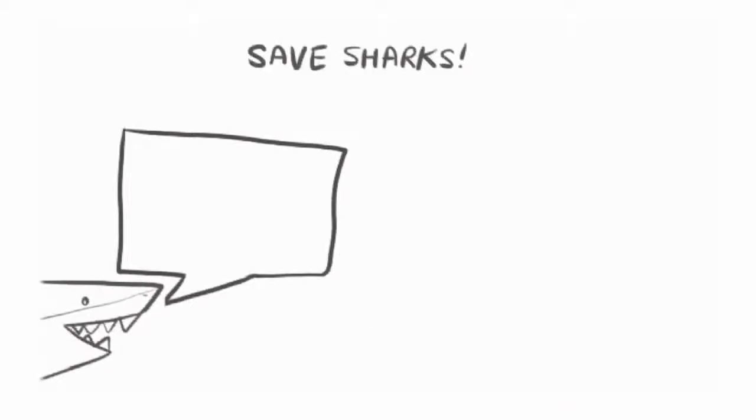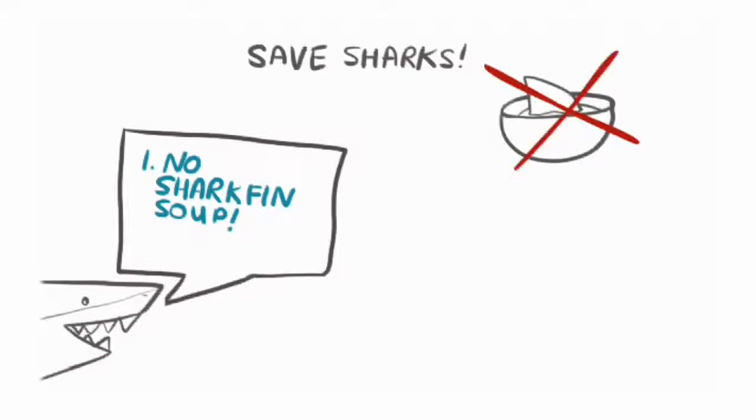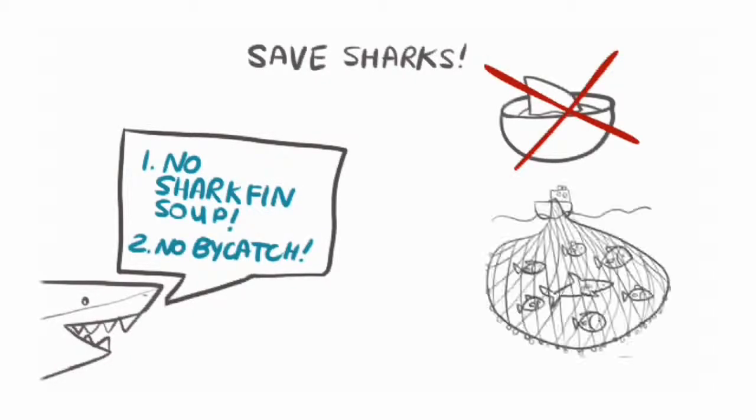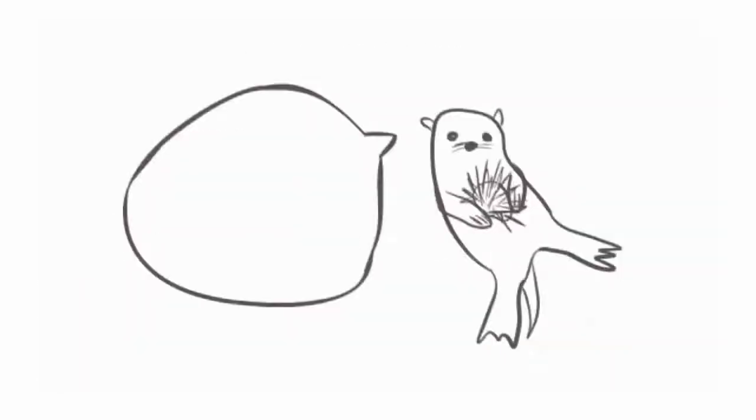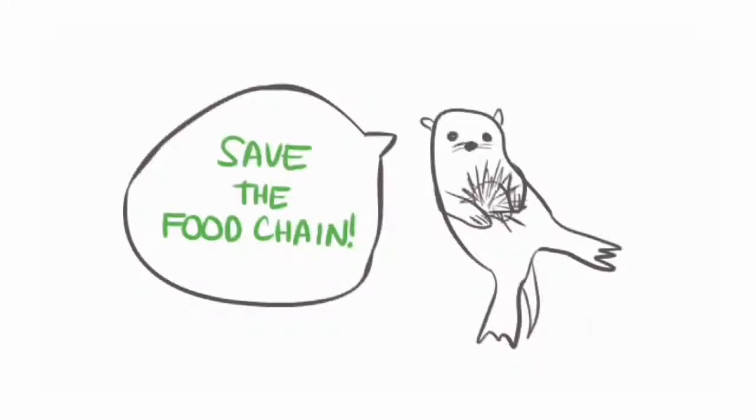So what can you do to save sharks? First of all, don't eat shark fin soup. And second, try to buy and eat fish that's been caught without bycatch. Remember, we've said that sharks are the top consumers, but in many ways it's actually human beings. And we need to eat responsibly if we don't want to destroy the food chain.